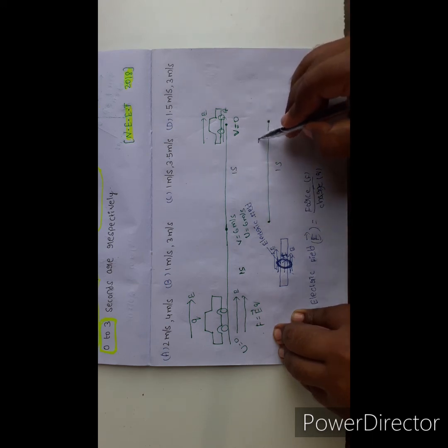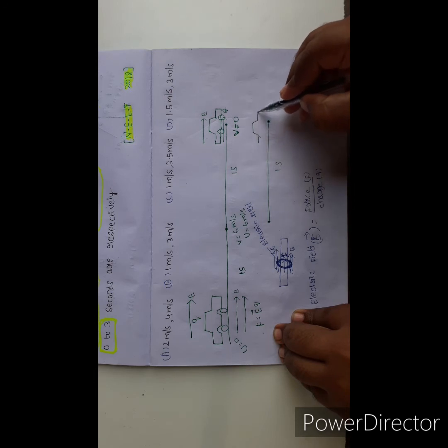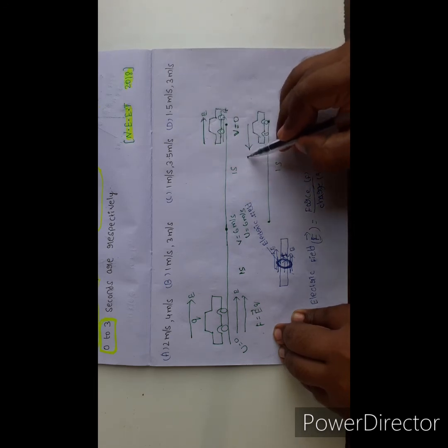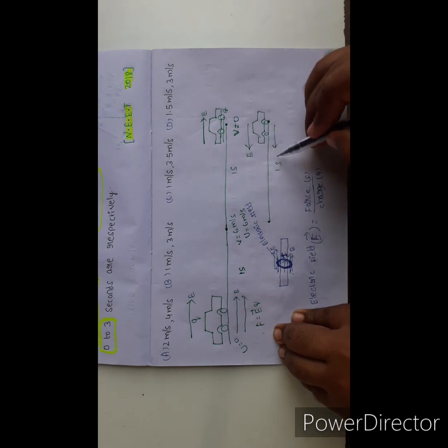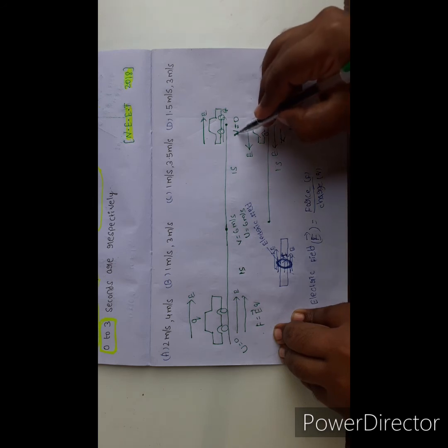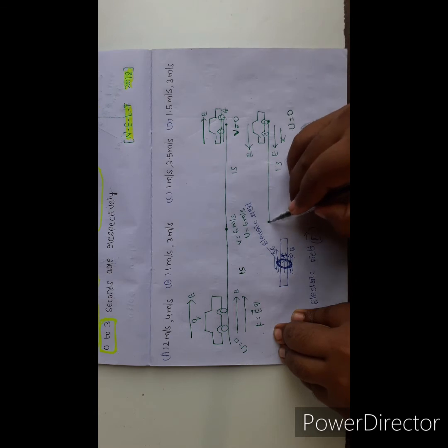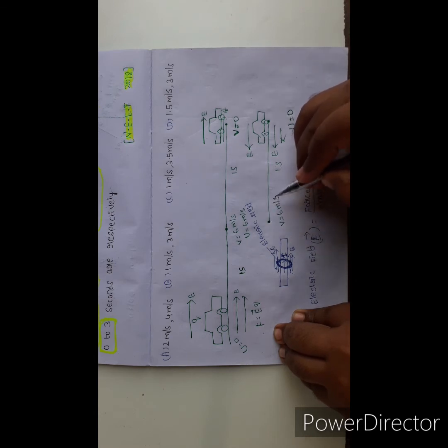Here the electric field direction is reversed. Here initial velocity u equal to 0, and final velocity v equal to 6 meter per second.